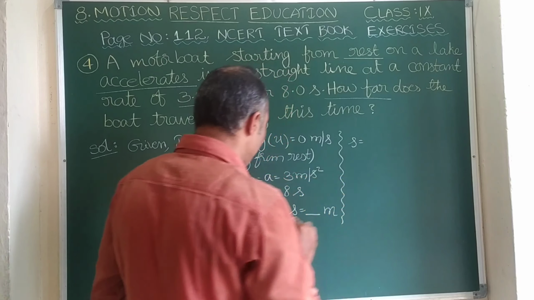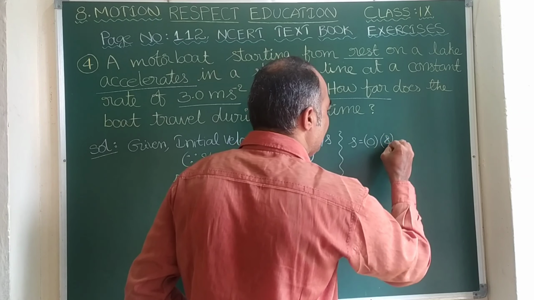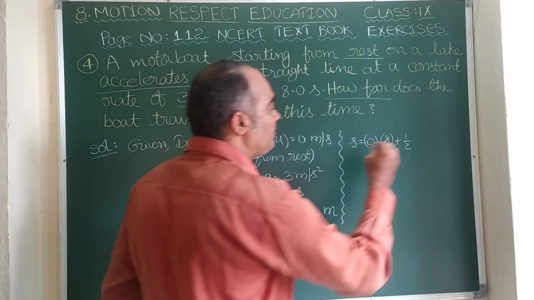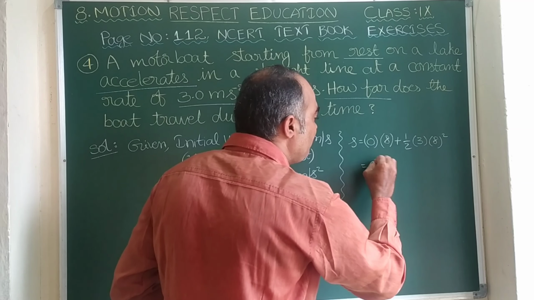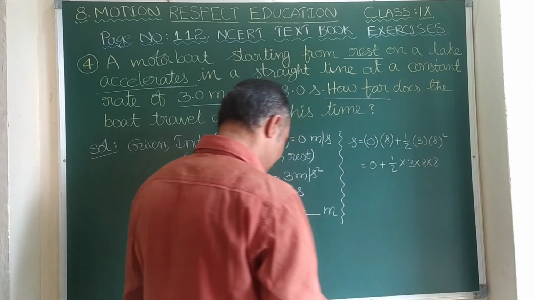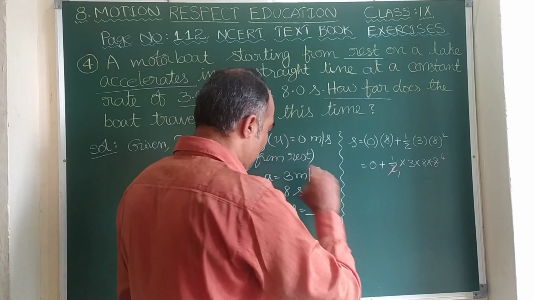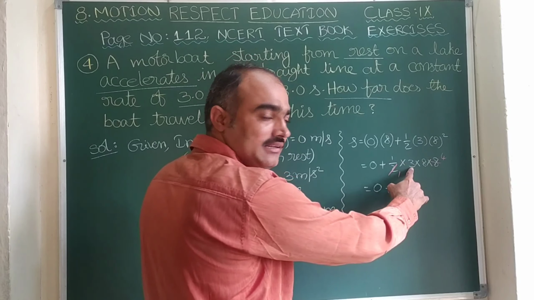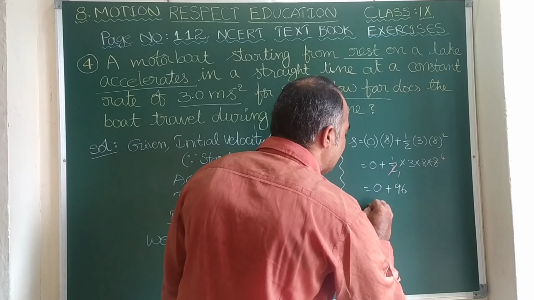s is equal to u into t, since u is 0, 0 into t, t is 8, plus 1 by 2 into a into t square. a is 3, t square is 8 square. 0 into 8 is 0. Let us write 1 by 2 into 3 into 8 square, which is 8 into 8. Now let us do cancellation here. 2 1s are 2, 2 4s are 8. Now let us write 0 as it is plus 1 3s are 3, 3 8s are 24, 24 4s are 96. 0 plus 96 is 96.